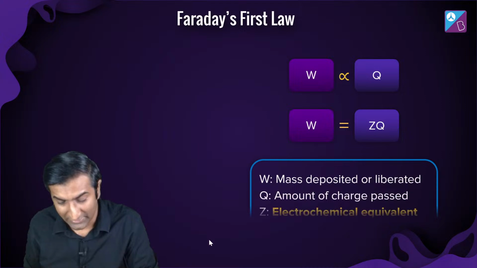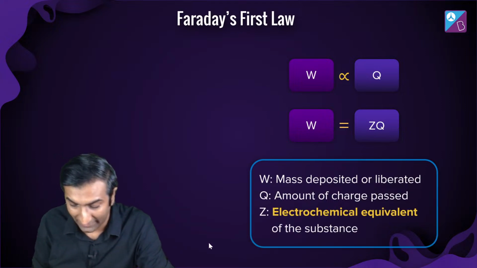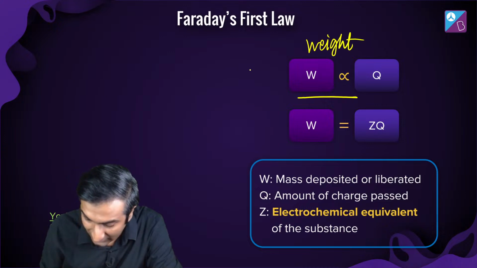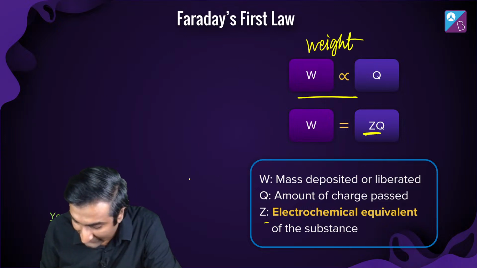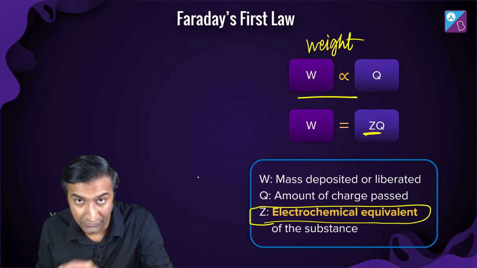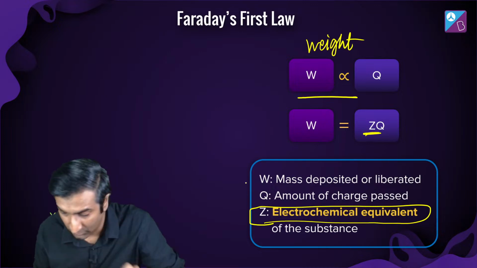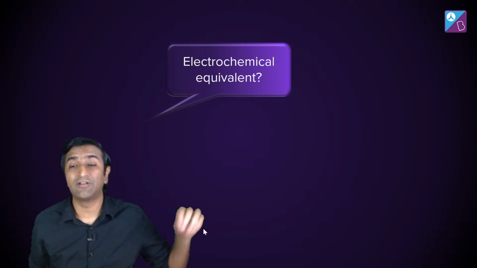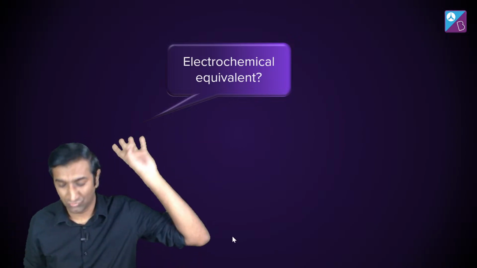Okay, what is Faraday's first law? How do we figure out the mass that is getting deposited? W, or the weight, is proportional to Q, and the proportionality constant is Z, which is known as the electrochemical equivalent of the substance that our gaming friend was talking about. We'll talk about that in some detail. What is electrochemical equivalent? That's what he was saying: silver has a very small mass, something like 0.0118.